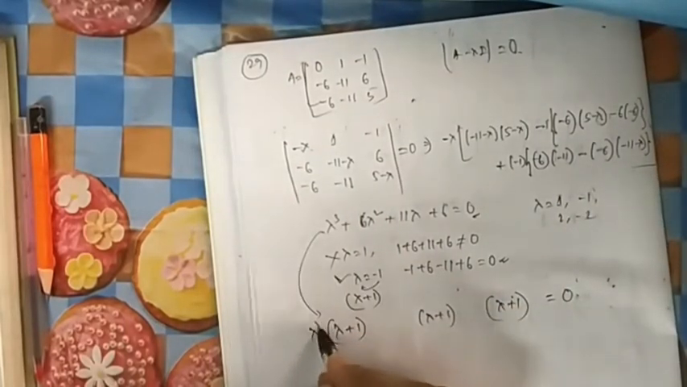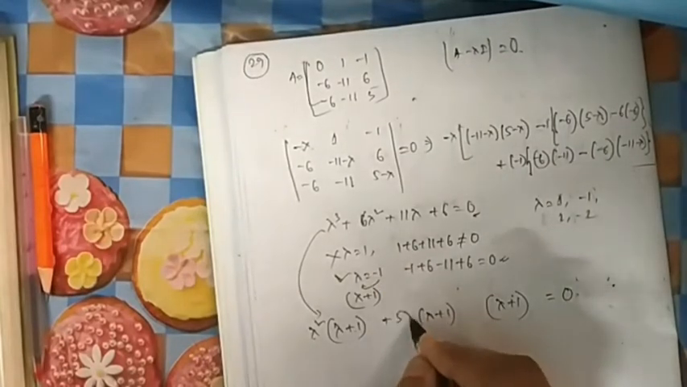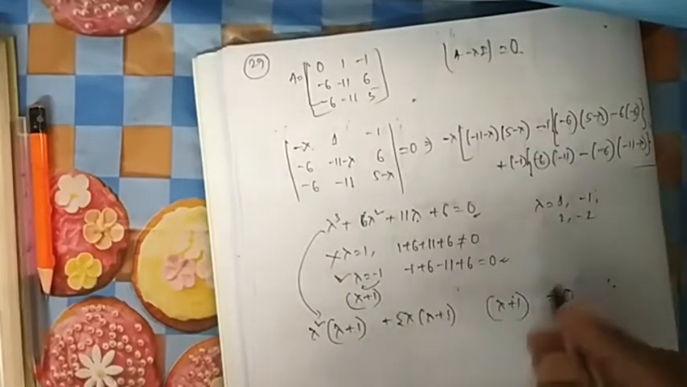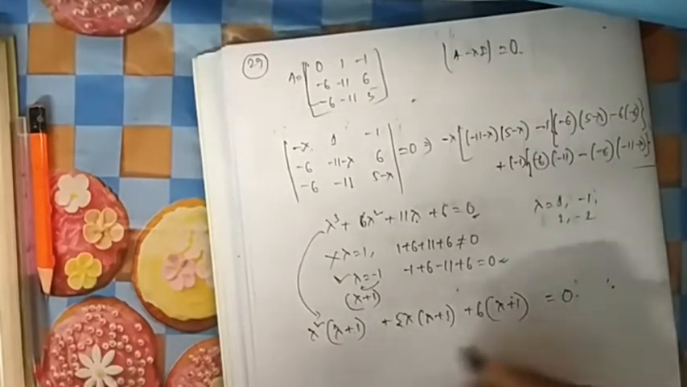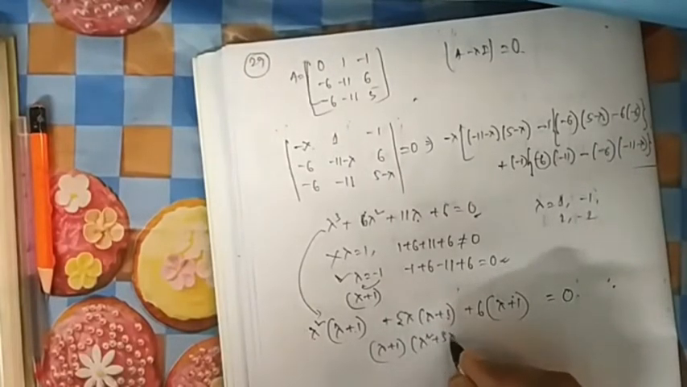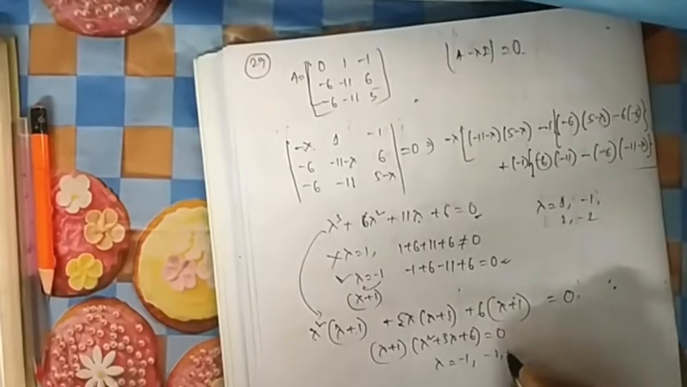Now you check this one. To make it lambda cube, you have to multiply it by lambda square. Now you have 1 lambda square, you need 6 lambda square, so you give 5 lambda square plus 5 lambda. You have 11 lambda, that means you need to give 6 lambda plus 6. If you take lambda plus 1, it will be lambda square plus 5 lambda plus 6. Now if you factorize it, the roots are minus 1, minus 2, minus 3.